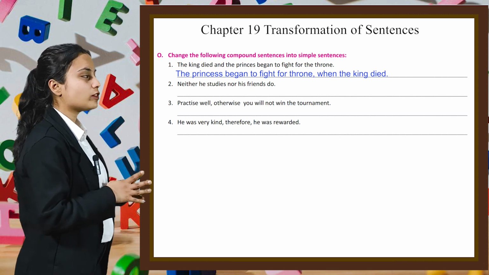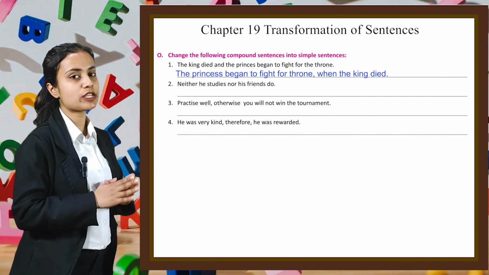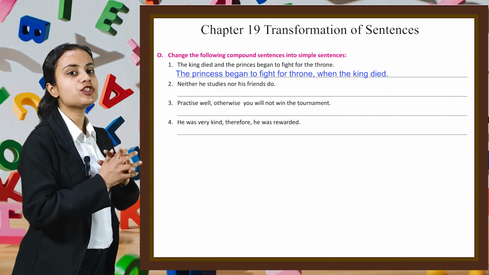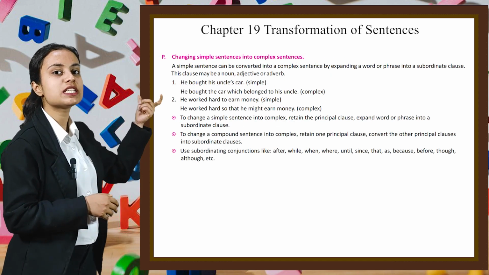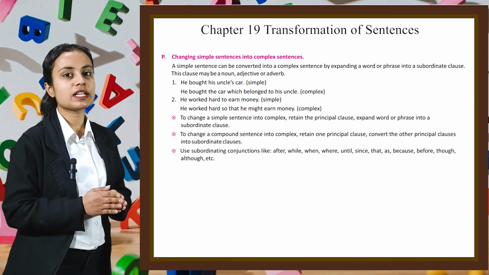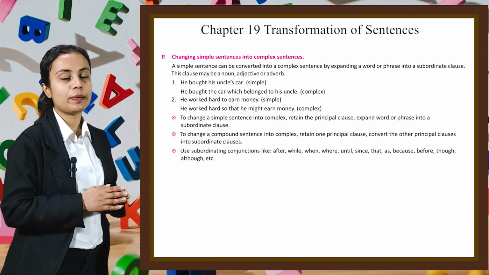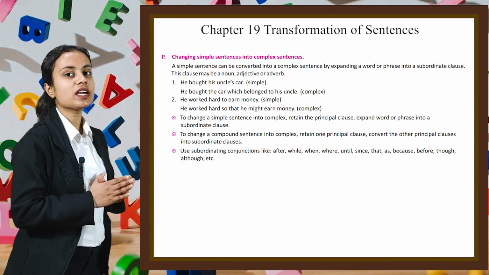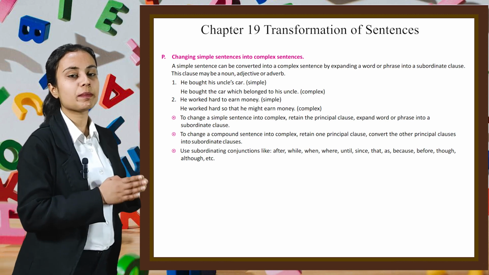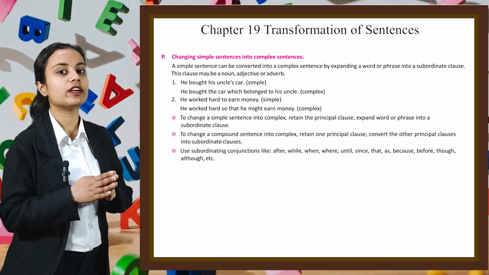In this way, you have to do rest of the parts of this question by yourself. Let's move on to the next topic, in which we will see the changing of simple sentences into complex sentences. A simple sentence can be converted into complex sentence by expanding a word or phrase into subordinate clause. This clause may be a noun, adjective or adverb.